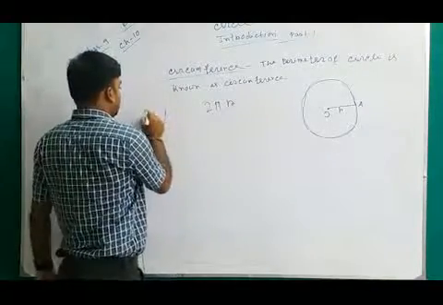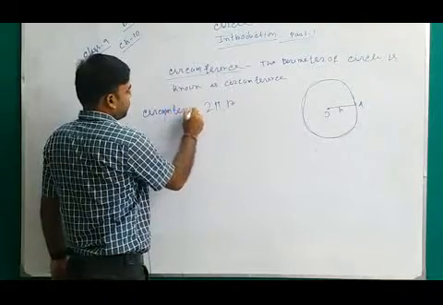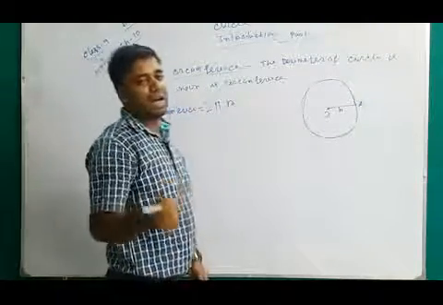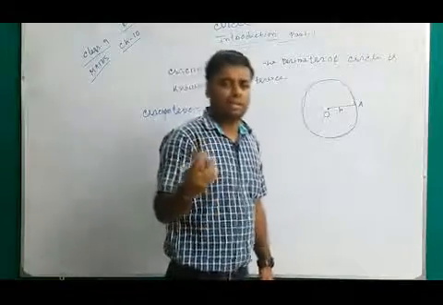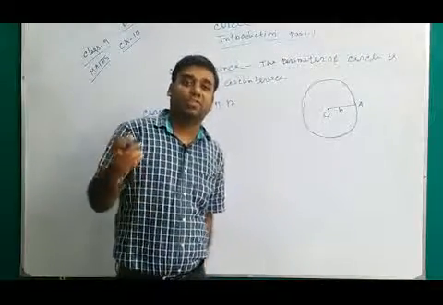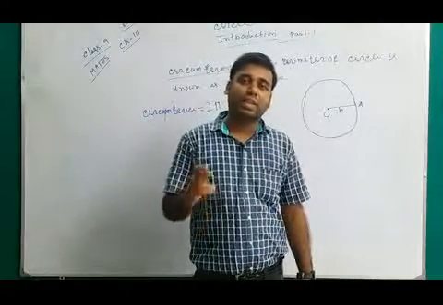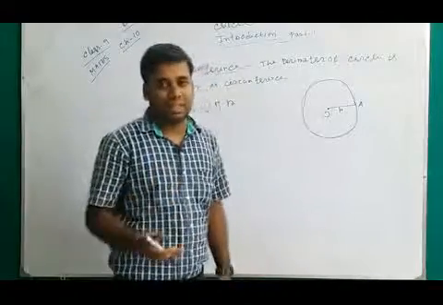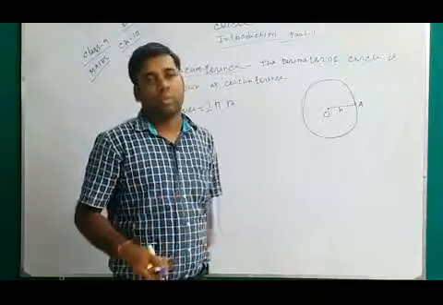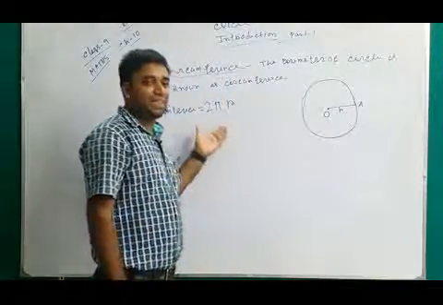So circumference equals 2 pi r, where r is the radius of the circle and pi is a constant. Next, first we will solve the first exercise, then we define pi. Is pi an irrational number or a rational number? That time we will discuss it. So the circumference of the circle formula is 2 pi r.